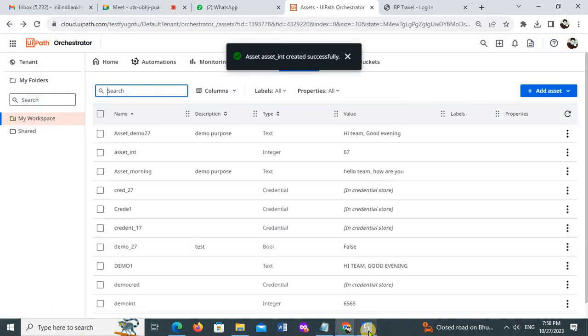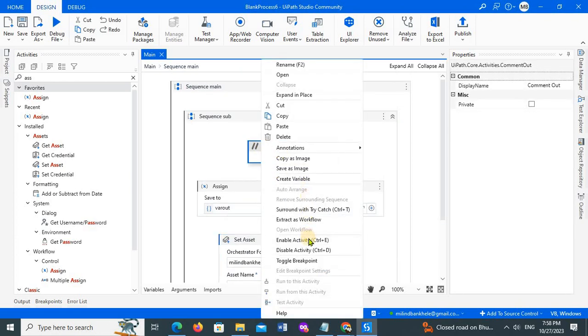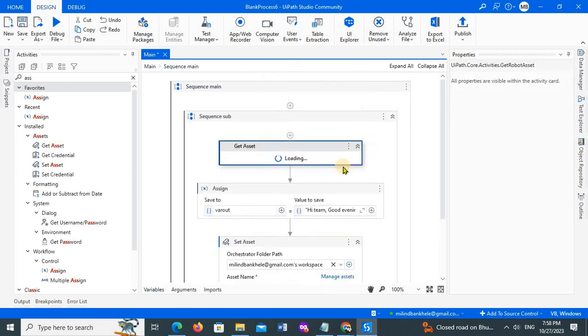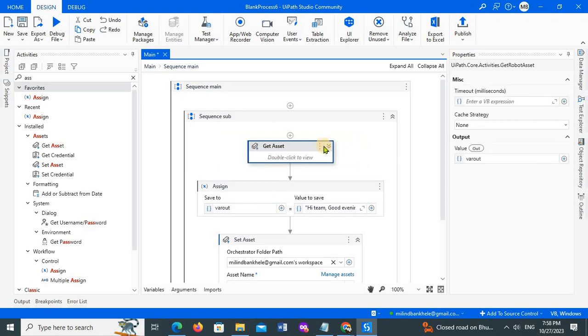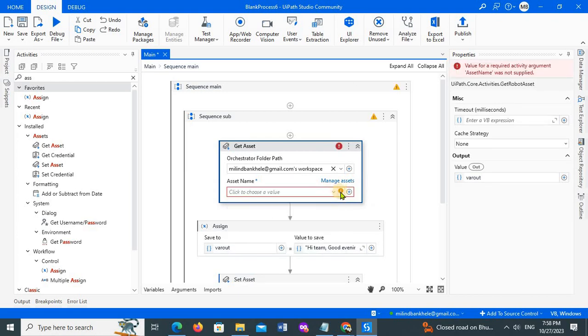I'll enable these again, the same way: get asset and set asset. First we'll see get asset. Instead of this, I now have a different asset, asset int.